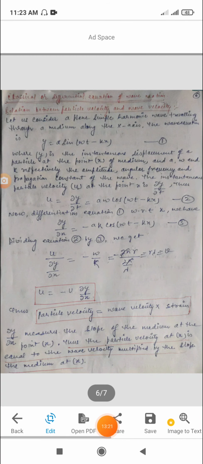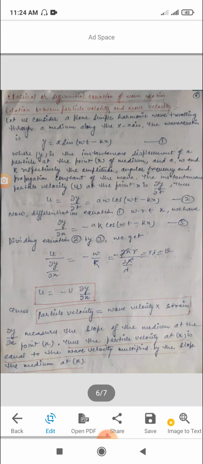Classical wave equation or differential equation of motion. Relation between particle velocity and wave velocity. Let us consider a plane simple harmonic wave traveling through a medium along the x-axis. The wave equation is y = a sin(ωt − kx), where y is the instantaneous displacement of a particle at the point x of medium, and a, ω and k are respectively the amplitude, angular frequency and propagation constant of the wave.